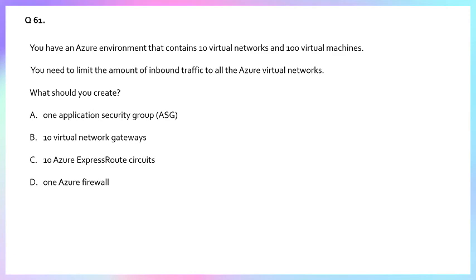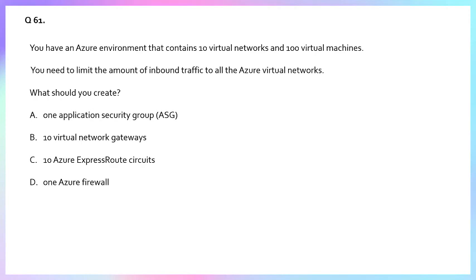Option C, Azure ExpressRoute. This is used to create a private connection to Azure bypassing the internet and is used for enterprise connectivity, not security filtering. So option C, Azure ExpressRoute, is also incorrect. It means it is not related to inbound traffic, because it only creates the private connection and is used for enterprise connectivity. Security-related features don't exist in Azure ExpressRoute.